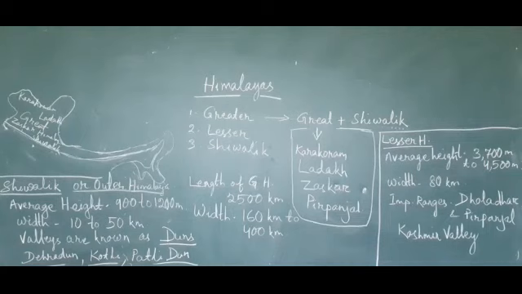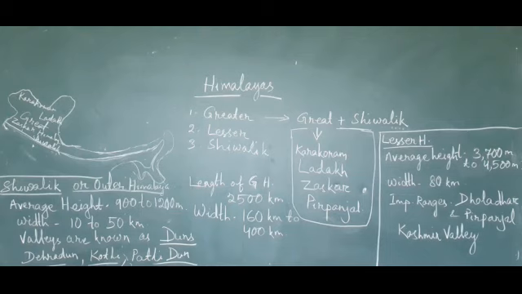Himalayas, the word itself explains: Hima is a Sanskrit word meaning snow, and Alaya means abode or home. Himalayas are always covered with ice. It is the storehouse of ice.